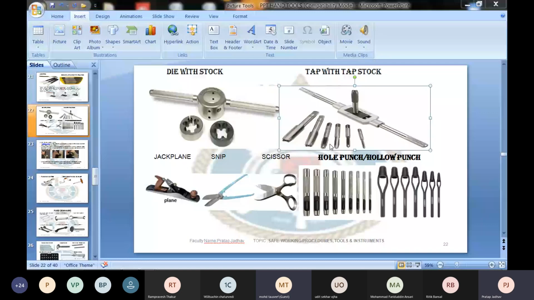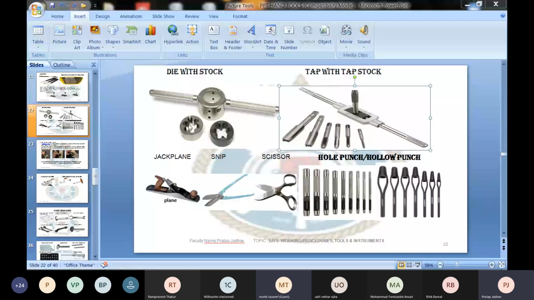Okay. Then, as I mentioned to you about the die and the tap. Die is used to make the external threads and tap is used to make the internal threads. And die you also get in different sizes, quarter inch, or half inch, or in mm, 15 mm, 25 mm, 65 mm, and so on.